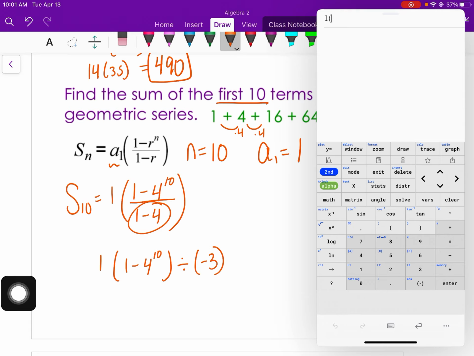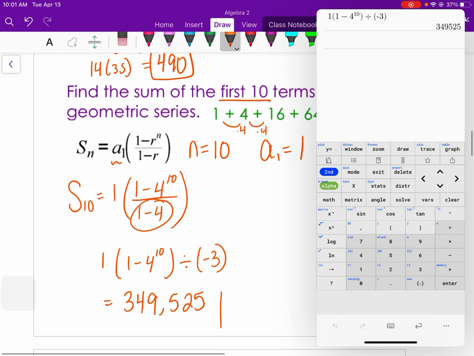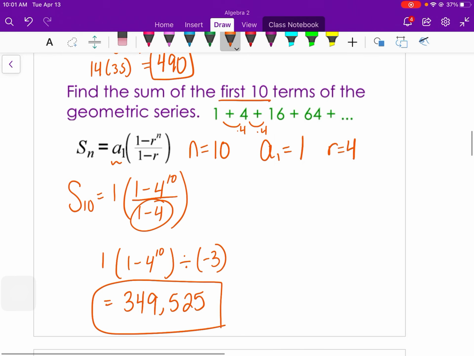So 1 times 1 minus 4 to the 10th, divided by, I'm going to put negative 3 in parentheses though. So, 349,525.